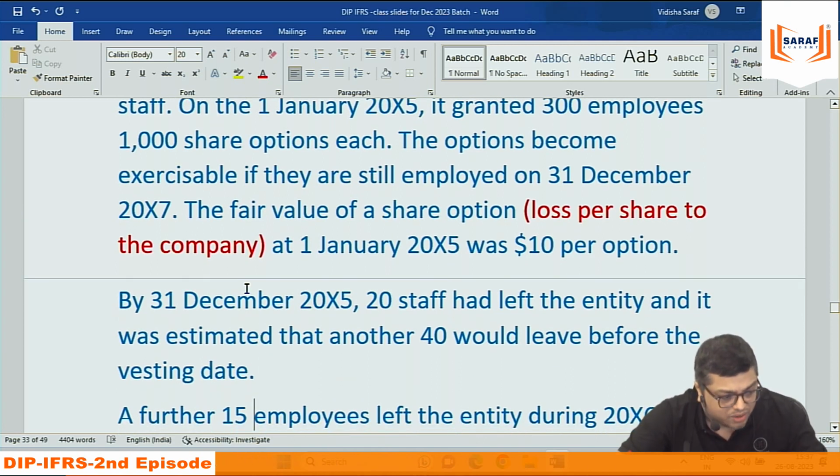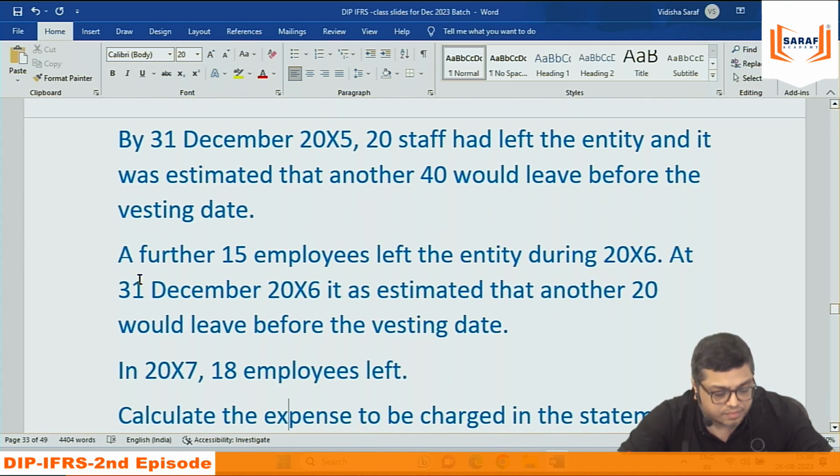So they are saying that in the first year already 20 gone and in the next 2 years 40 will further leave. So ultimately we are not going to give these 20 and 40, 60 employees any share. We are going to give shares to how many? 300 minus 60. That is 240 employees only.